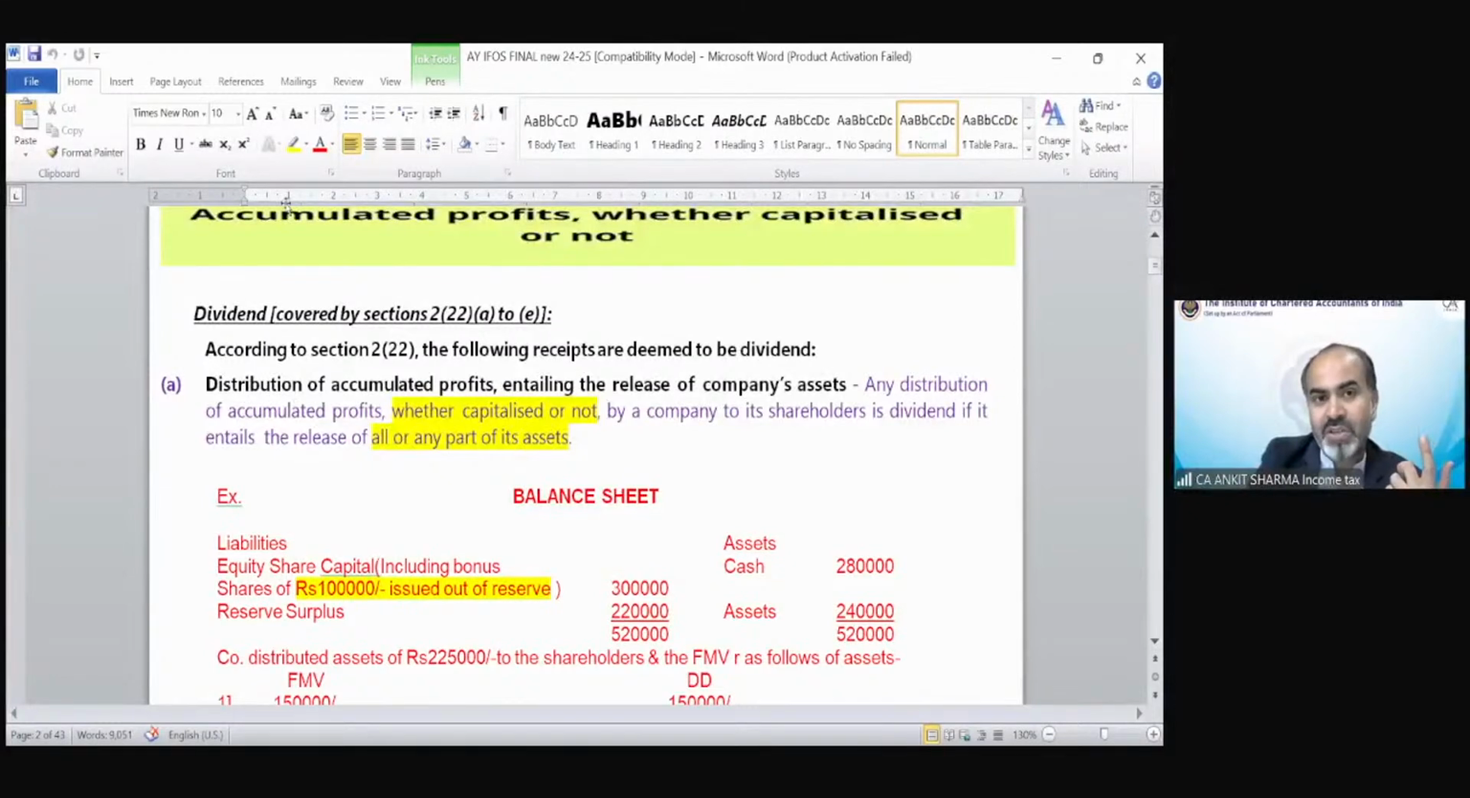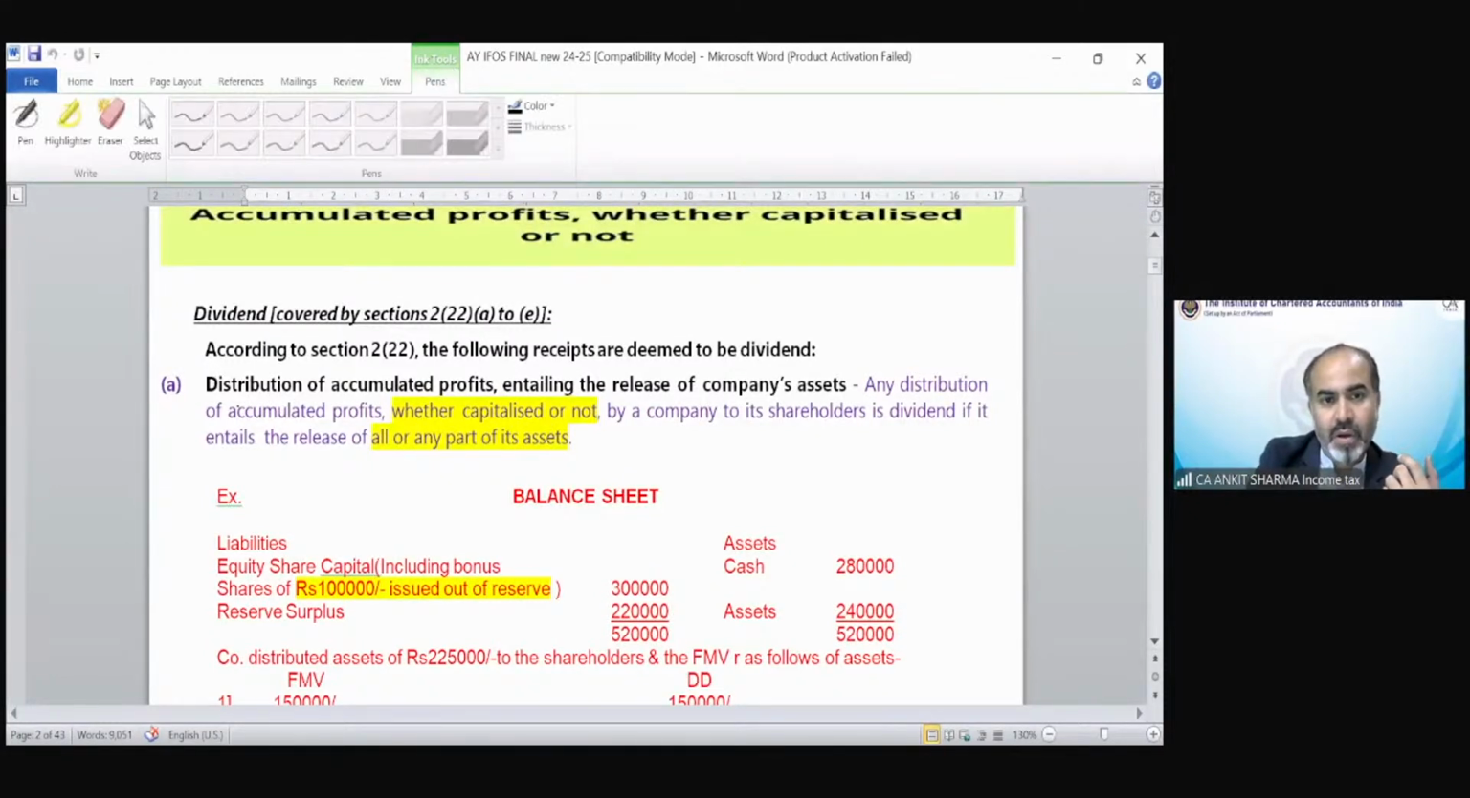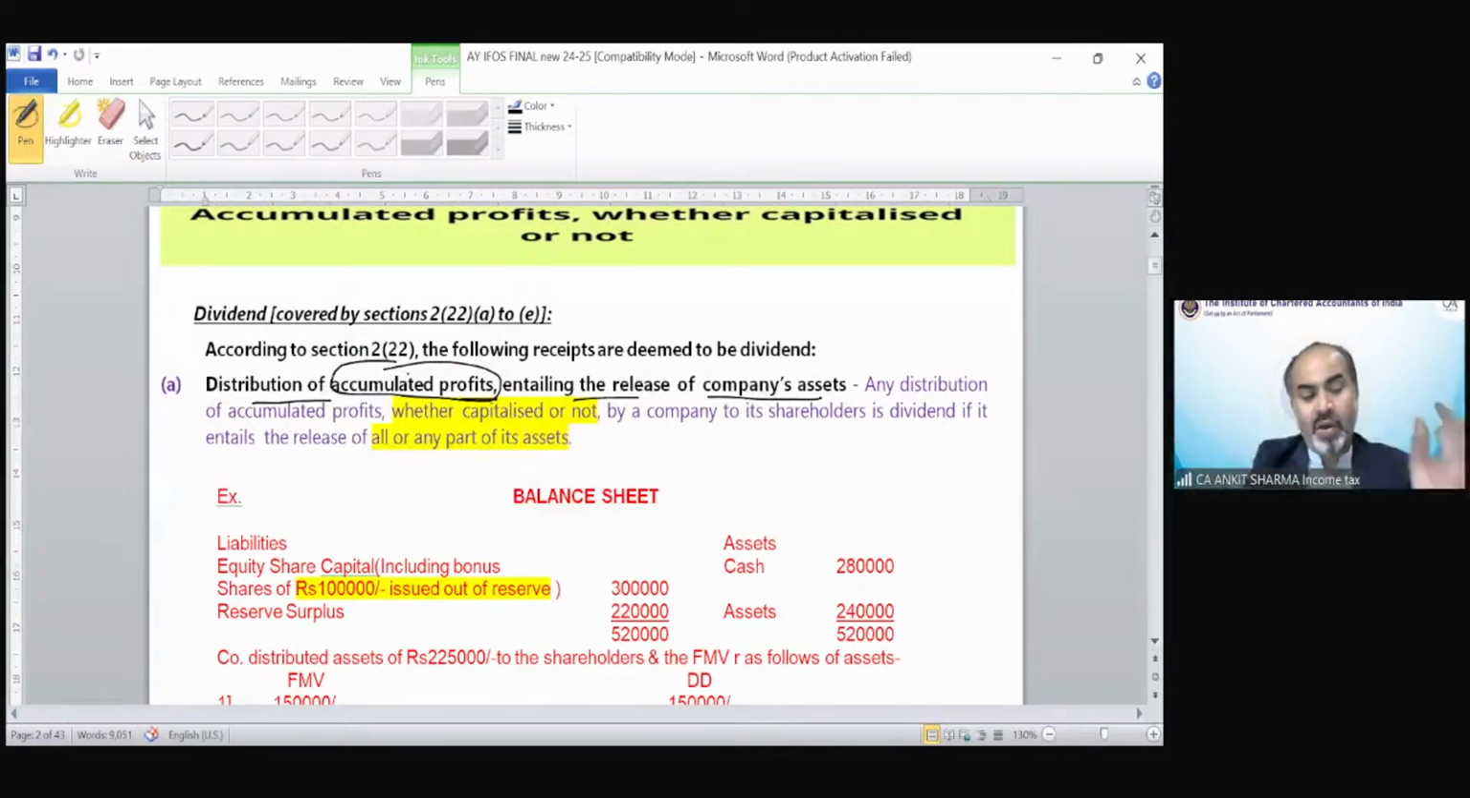So the first point was: distribution of accumulated profit entails the release of a company's asset. First of all, we should understand the meaning of accumulated profit. That means your reserve and surplus. So if a company distributes its asset to its shareholder, then up to the amount of accumulated profit could be treated as dividend, deemed dividend, in the hands of the shareholder.